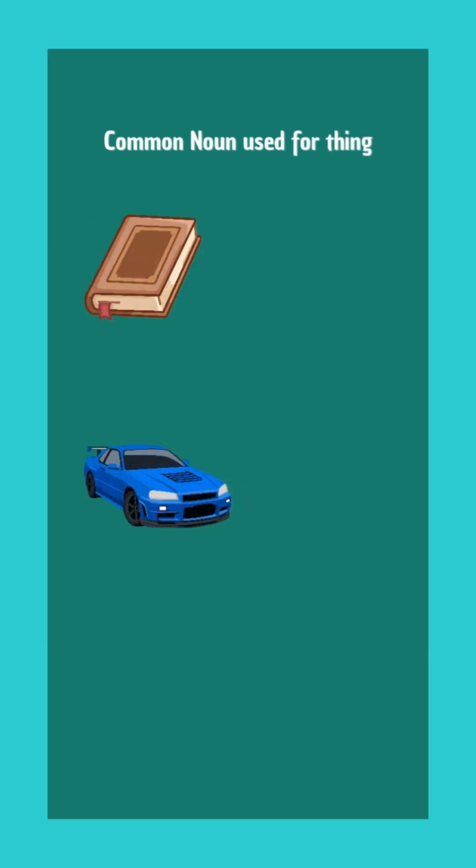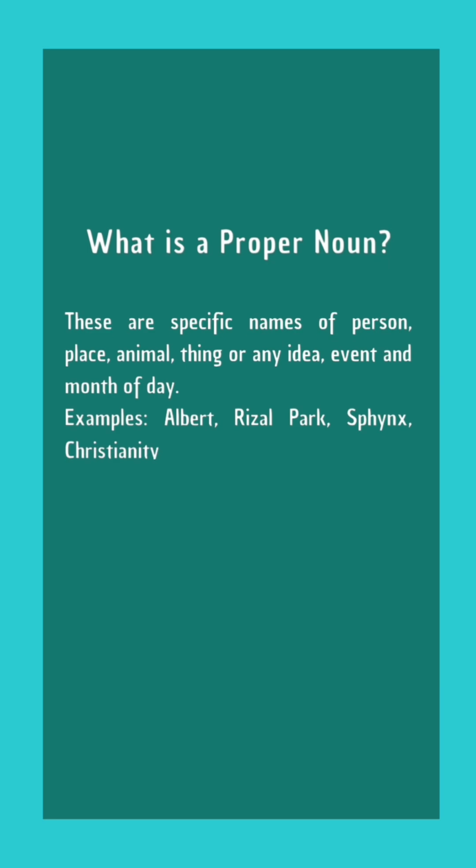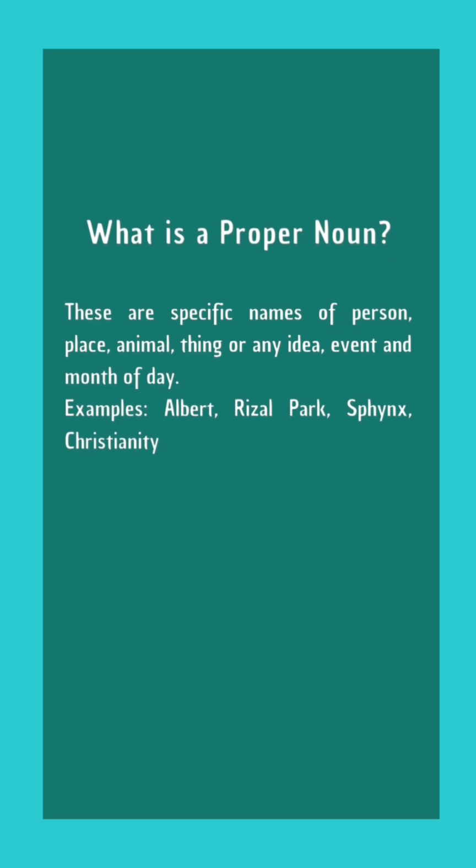name of a school. Common noun used for thing like book, car, table, pen, watch, television, phone, etc. These are all naming things but not particularly naming any book, any branded car, any branded pen, etc. And so on. Common noun used for animals like dog, bird, cat, snake, fish, insects, bear, etc. These are all indicating the name of animal but not indicating the specific breed of dog, cat, or bird, or snake, or fish.